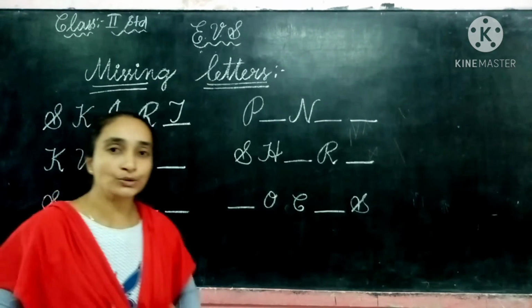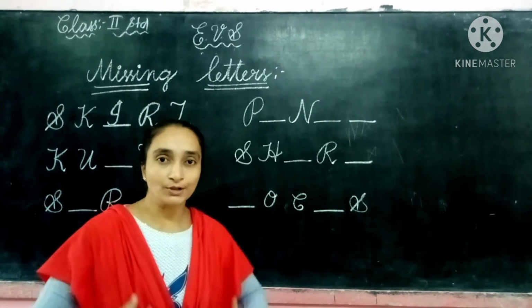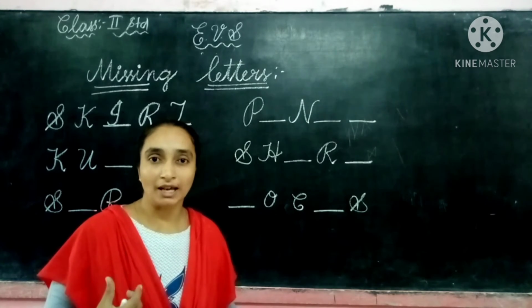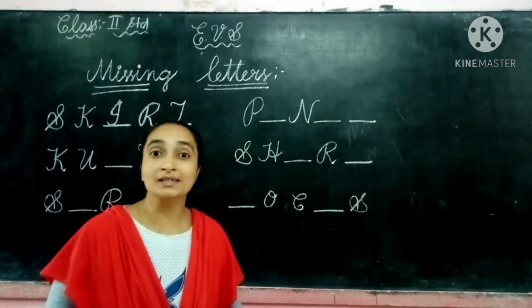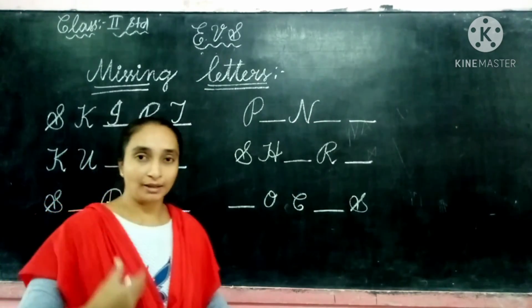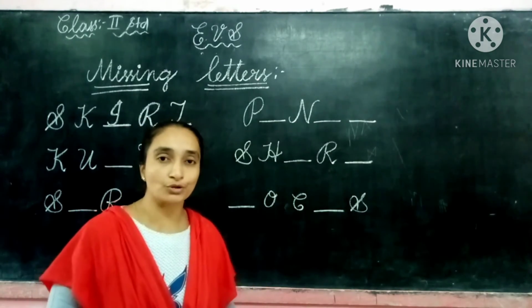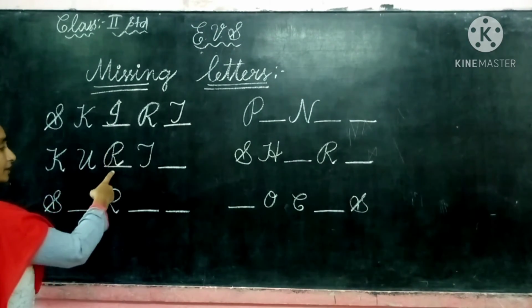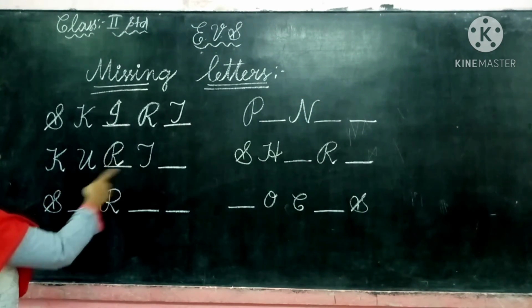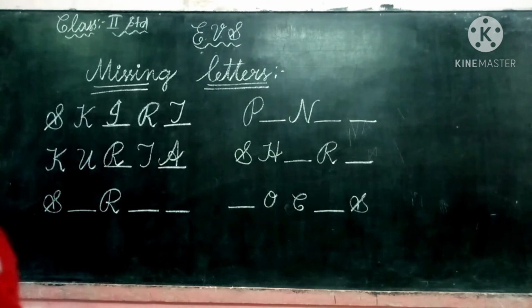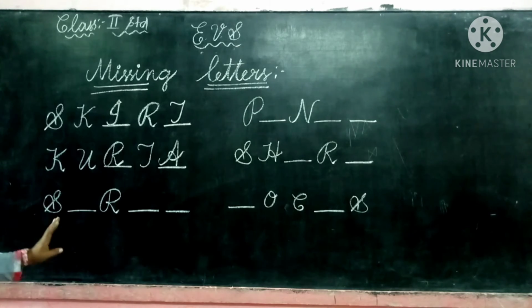K-U. The boys wear the top. So what do we call that? What can we say with a K? Yes, that is called kurta. K-U-R-T-A, kurta. It means the Punjabi type we wear, children. So K-U-R, R here. Already two letters they have given, only the blanks we have to fill. K-U-R-T-A, kurta. And here is another one, that is S-R.